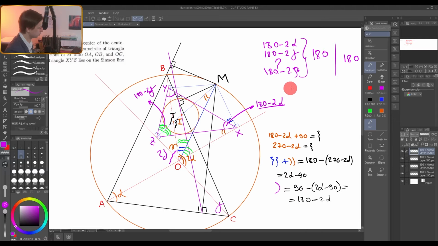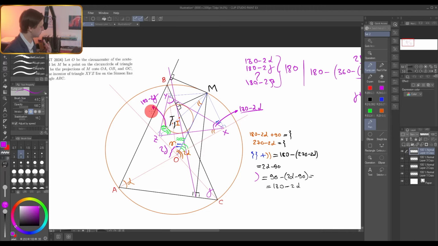So our conclusion is that this triangle XYZ has angles of 180 minus one angle of the triangle, another one 180 minus another angle of the triangle, and another one 180 minus the third angle of the triangle. And it's very easy to distinguish which angle we need to subtract. When we drop perpendicular on OB, this angle formed by the base of the perpendicular will be 180 minus 2b. When we drop perpendicular on OC, it will be 180 minus 2c.